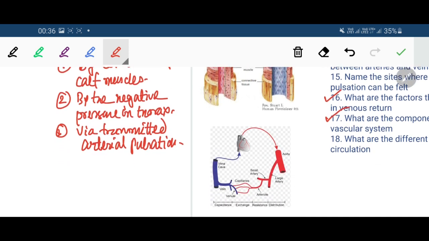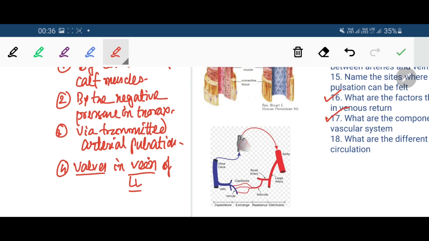And I have told you the veins have valves. The valves in the veins of the lower limb prevent the backward flow of blood. That means the valves direct the flow in the veins of the lower limb towards the heart, but they prevent the backflow of the blood towards the ground.